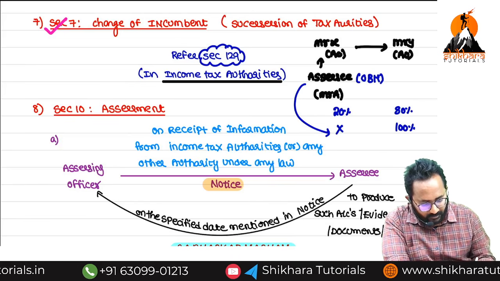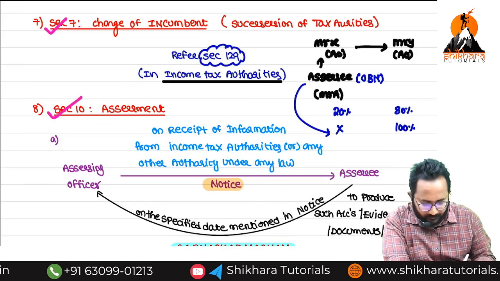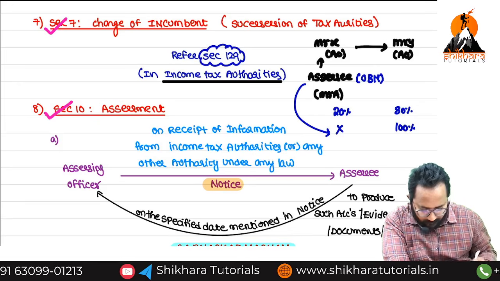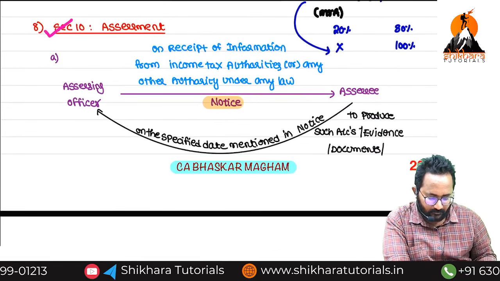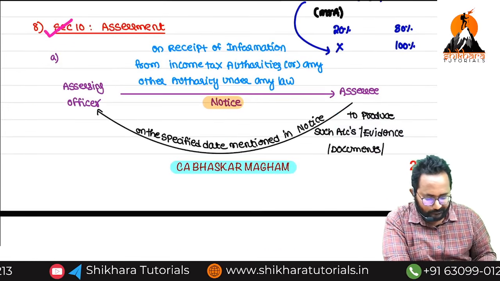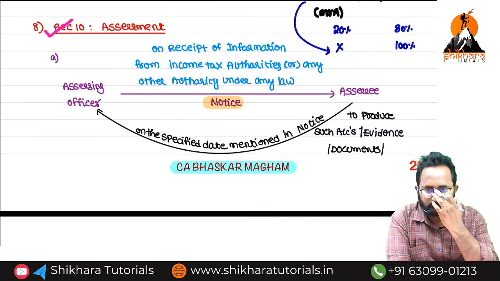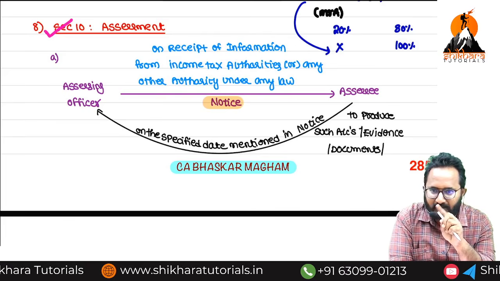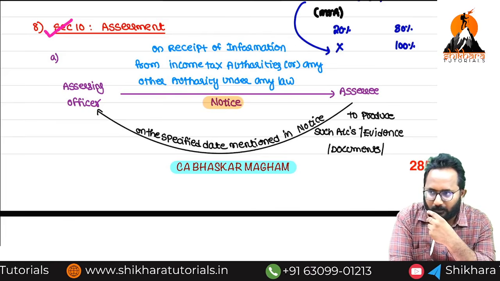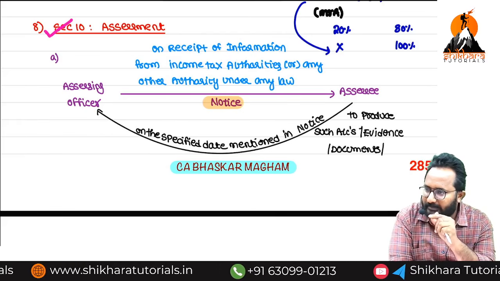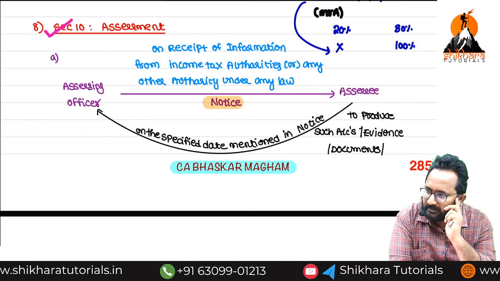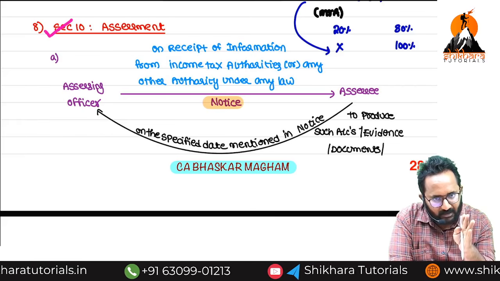Very important: assessment. In the previous example we took, he invested in a house property in 2010-11. Did the SSC himself declare it, or did the assessing officer identify it? Assessing officer only identified.